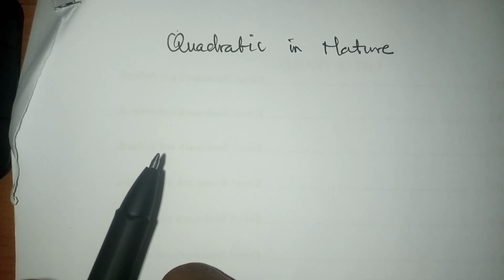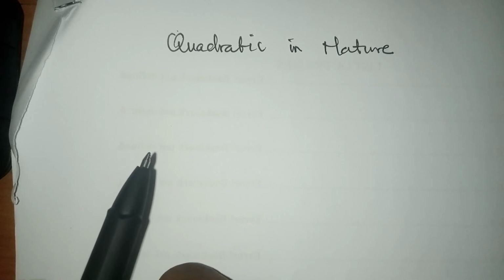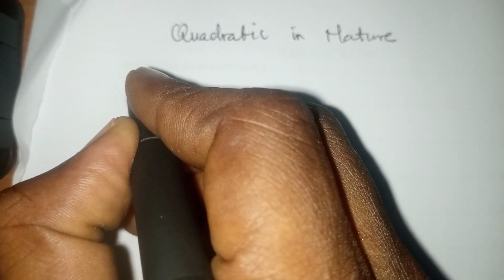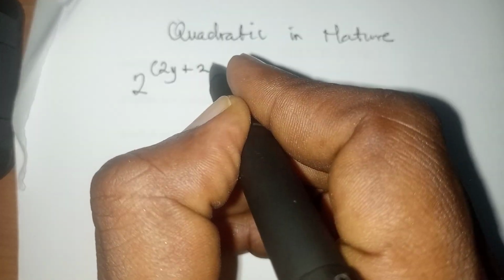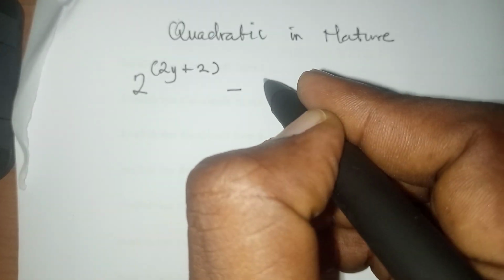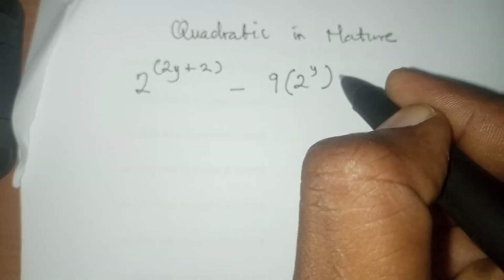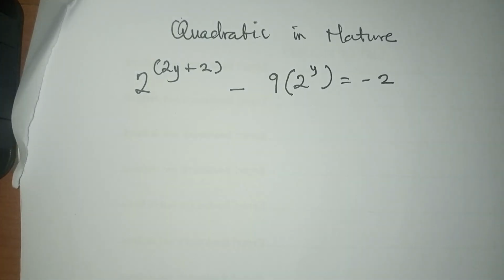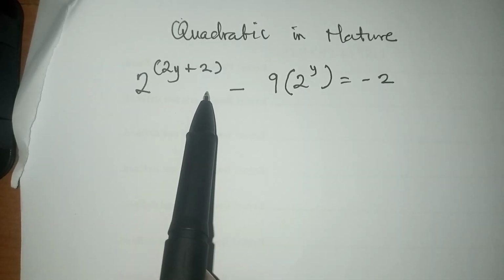Today we're going to look at exponential equations that are quadratic in nature. All right. So we're going to look at the first example here: 2 raised to power 2y plus 2 minus 9 into bracket 2 raised to power y equals to minus 2. Now, as you can see in this equation, this is quite simple. What you need to do here is simplify this first expression here.